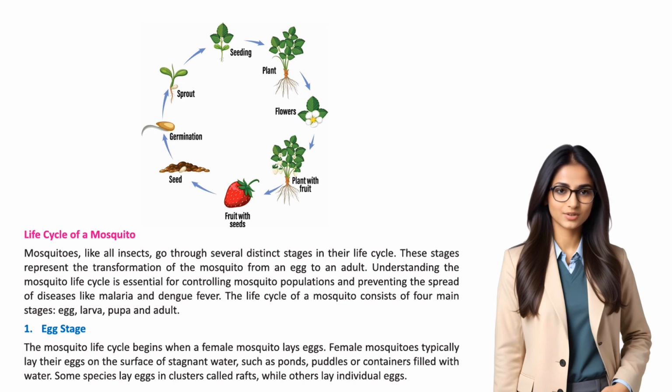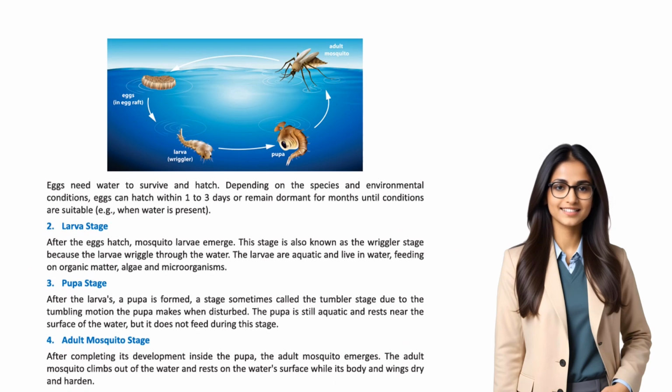1. Egg stage. The mosquito life cycle begins when a female mosquito lays eggs. Female mosquitoes typically lay their eggs on the surface of stagnant water, such as ponds, puddles or containers filled with water. Some species lay eggs in clusters called rafts, while others lay individual eggs. Eggs need water to survive and hatch. Depending on the species and environmental conditions, eggs can hatch within 1 to 3 days or remain dormant for months until conditions are suitable, for example when water is present.